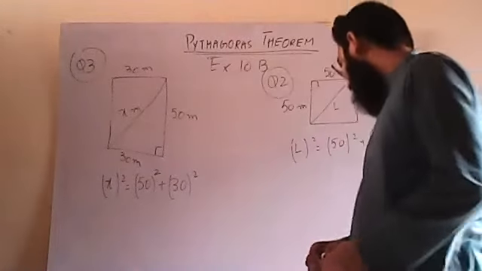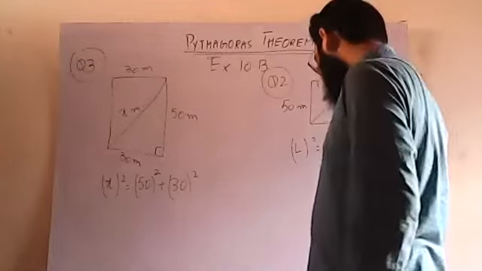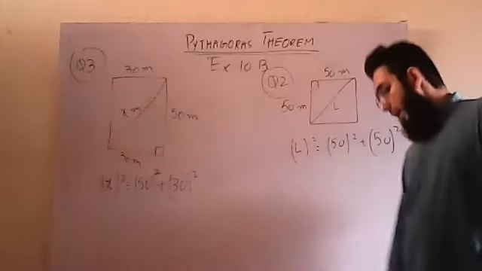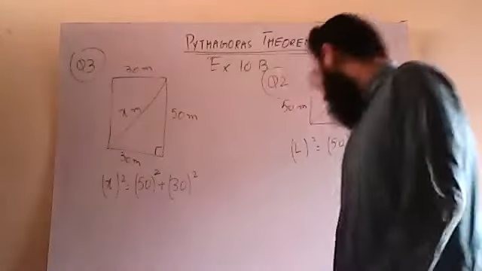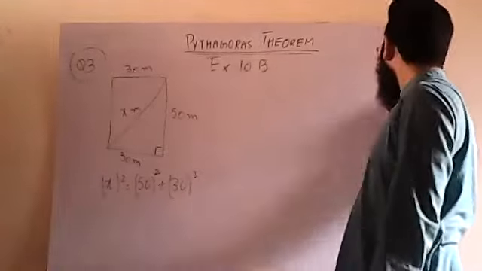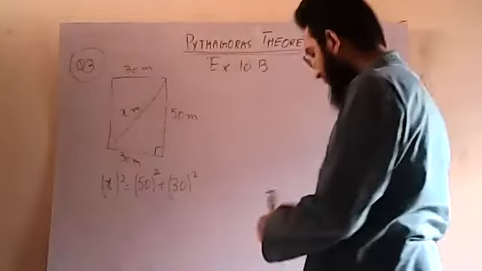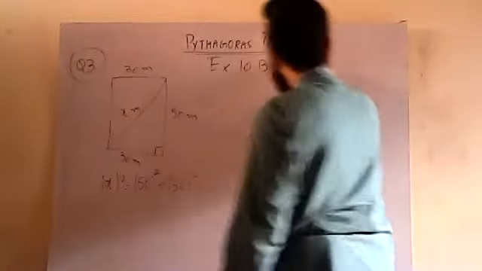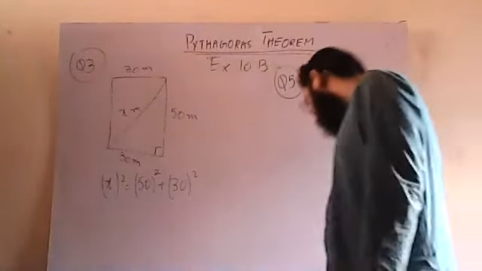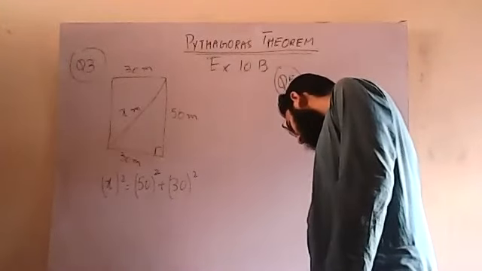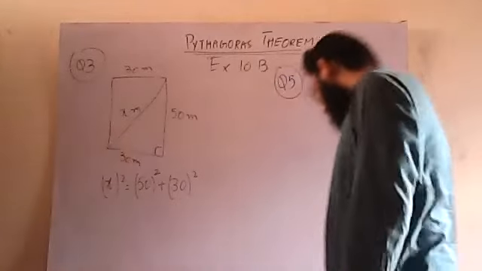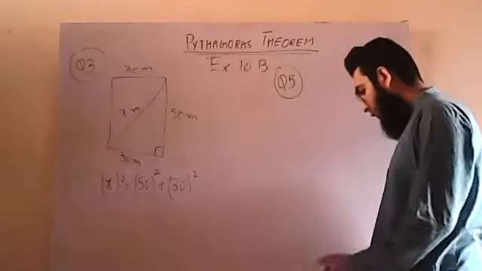Now let's have a look at question number 5. There's a guy who has recently bought a TV, a 30 inches television. The height of the television screen is 18 inches.